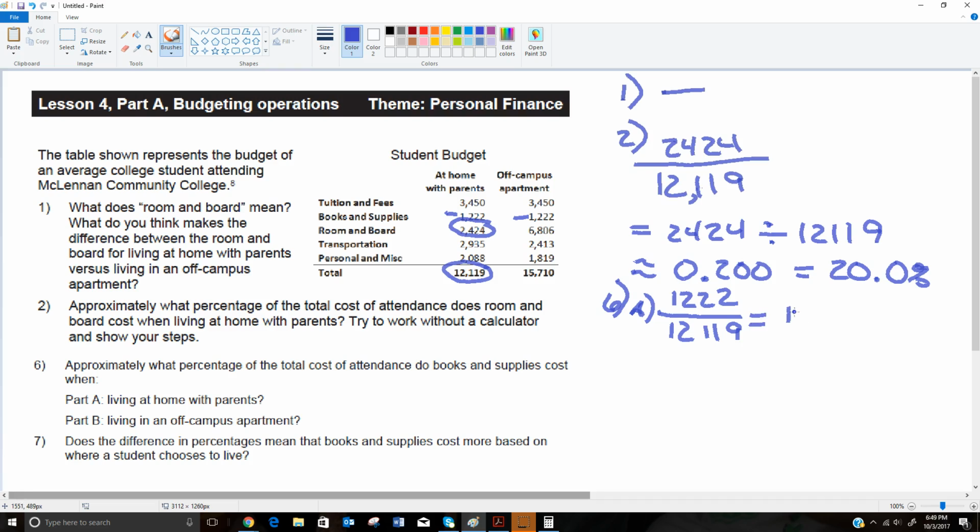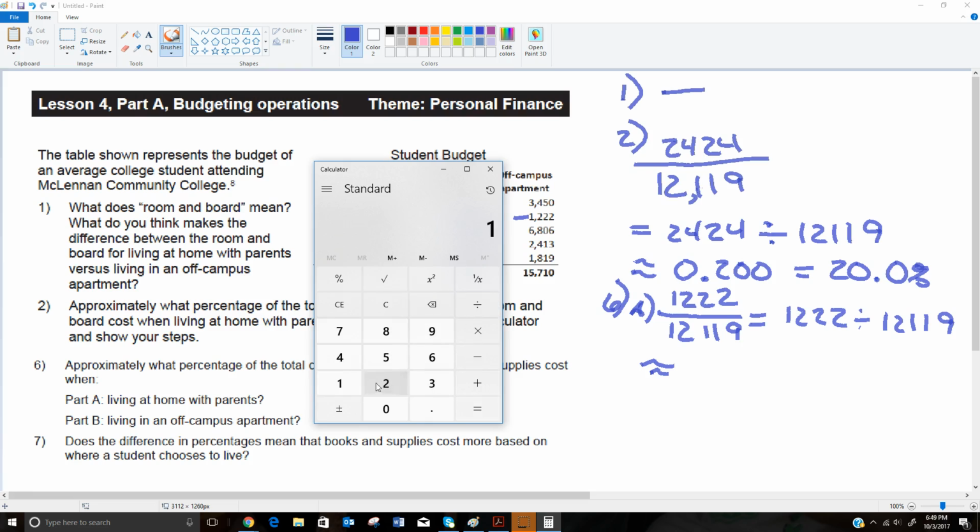1,200 is 10% of 12,000, and so this is going to be close to that. So I'm going to again divide 1,222 divided by 12,119, and that comes out to be a little bit more than 10%. So we have 0.100833. I'm going to round to this spot, but this time I'm not going to leave that a 0 because it has an 8 after it.